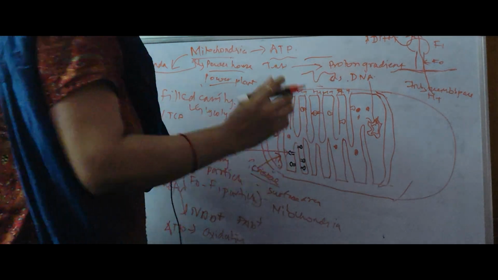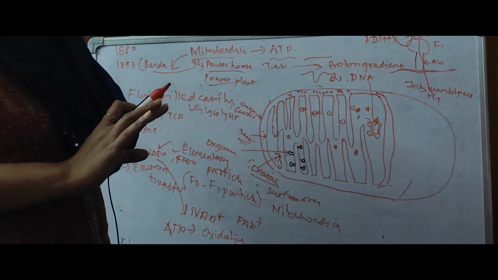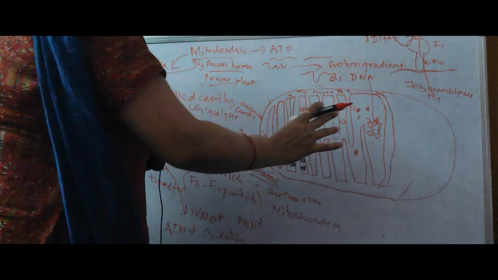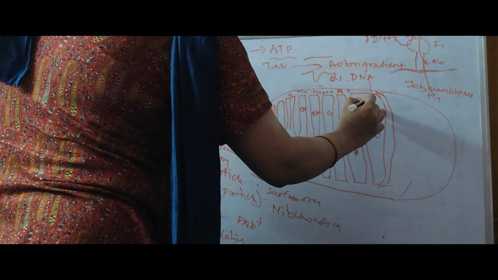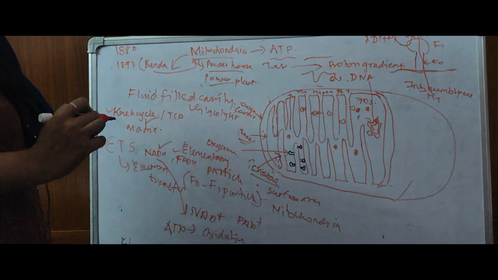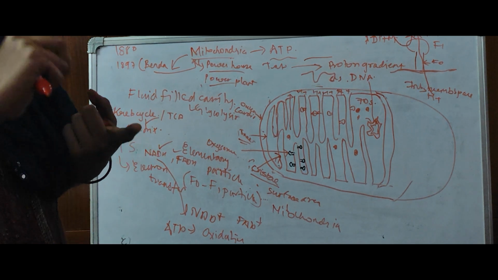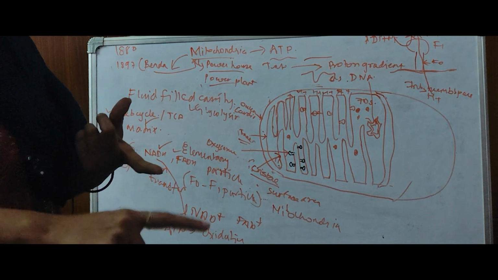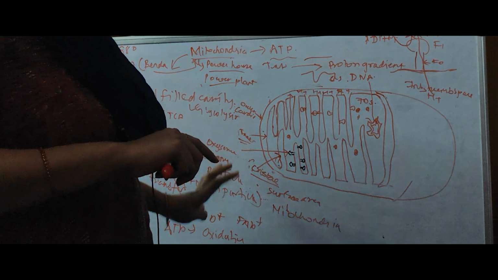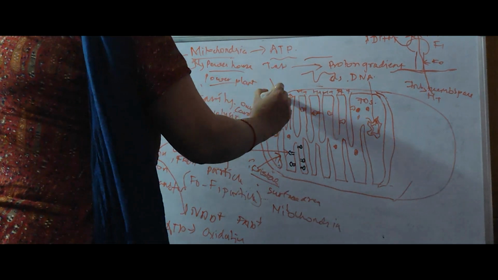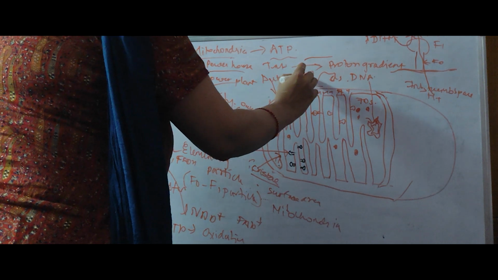In the same way, as prokaryote contains 70s ribosome, mitochondria also contain its own 70s ribosome. So it is capable of making its own DNA, its own RNA of all the three types, mRNA, tRNA, rRNA. Therefore it is concluded that it is a semi-autonomous organelle.